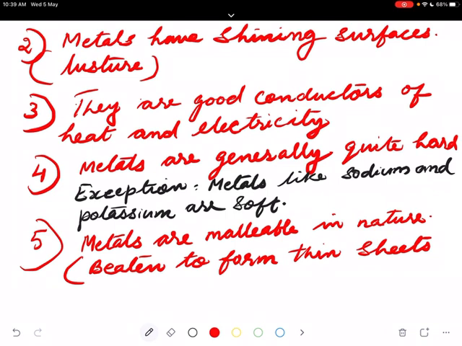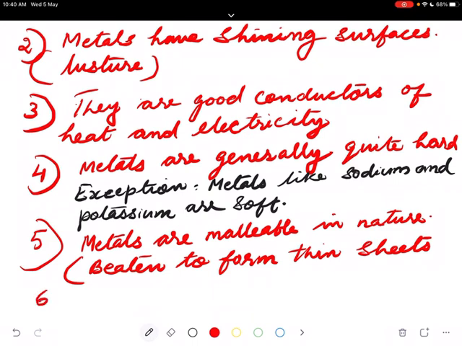Aluminium foils are used for wrapping different types of foods. Similarly, thin foils of silver are used for decorating sweets. On sweets like kaju katli, you see a thin layer of silver.